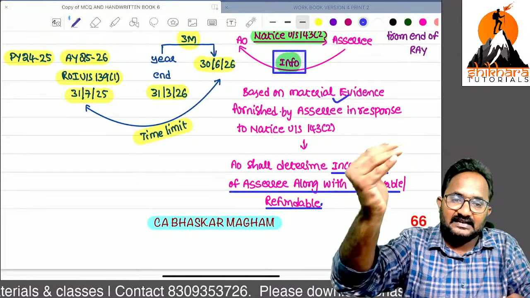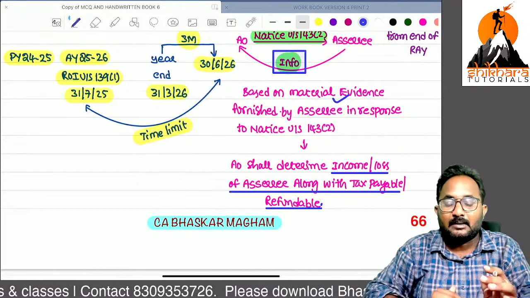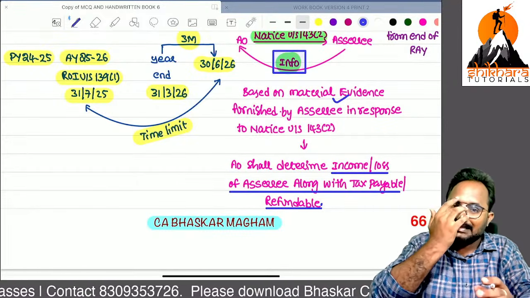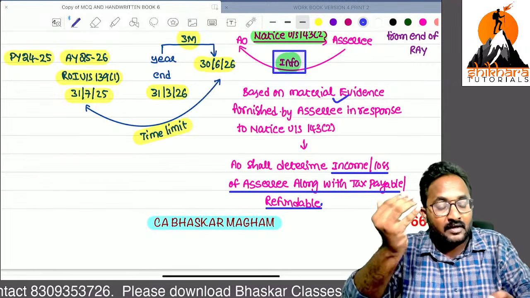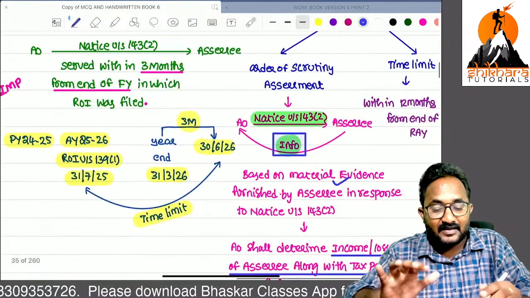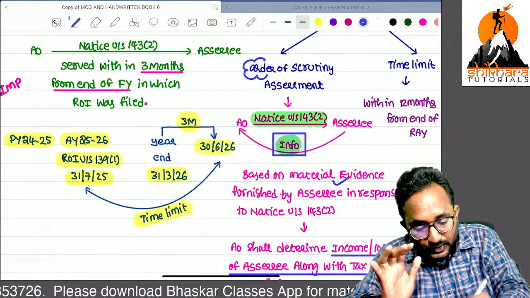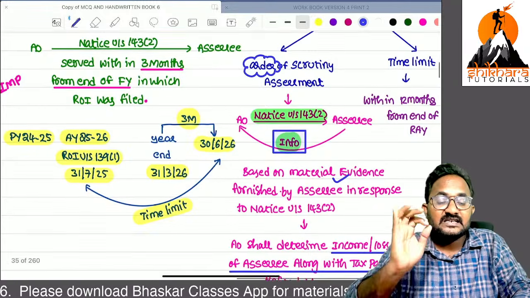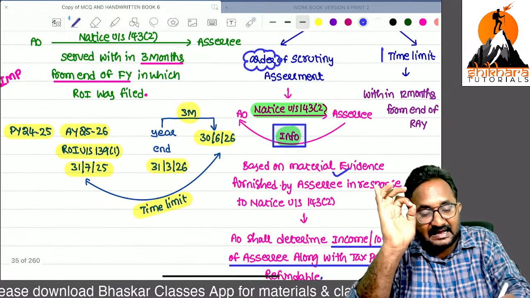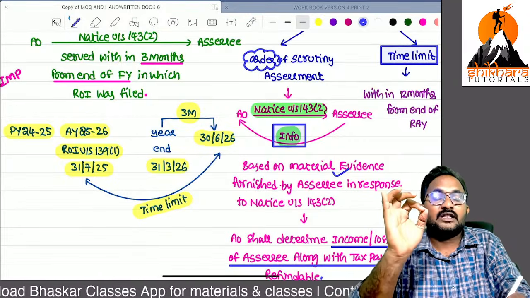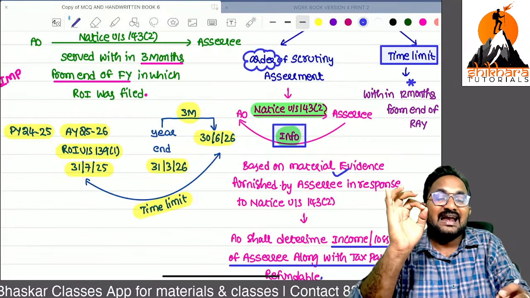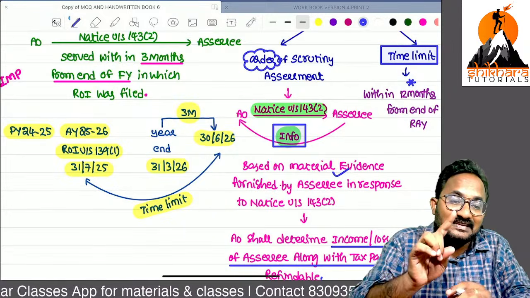Now we can increase that income, or we can decrease that income also, along with the tax required to pay, or whether you are getting any tax as a refund, they will compute. Yes, that is the order of scrutiny assessment. Now, in which time do we have to complete this entire scrutiny assessment? Clearly they have given within 12 months from the end of the relevant assessment year.